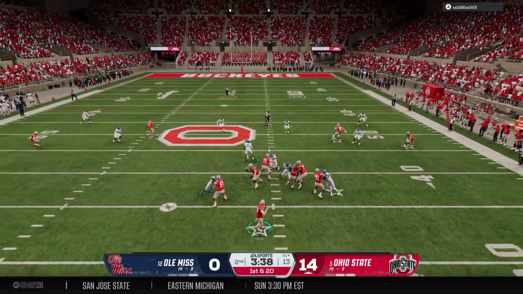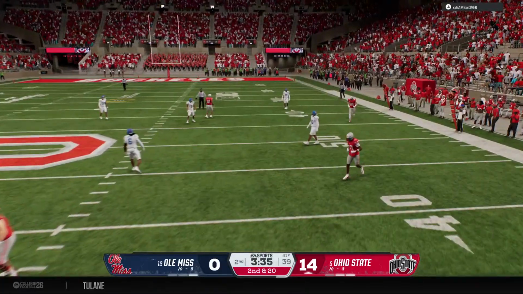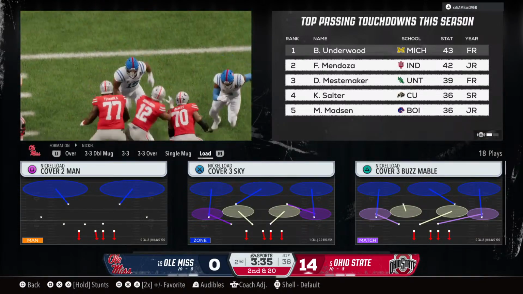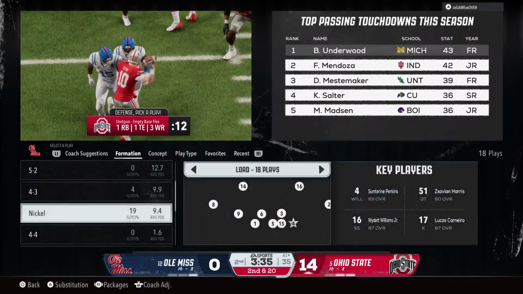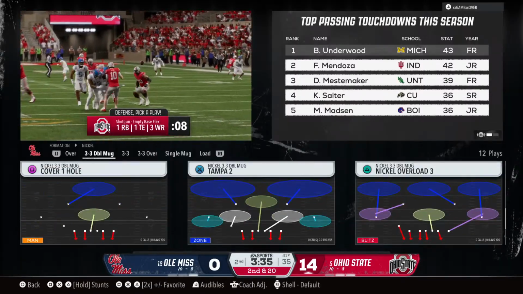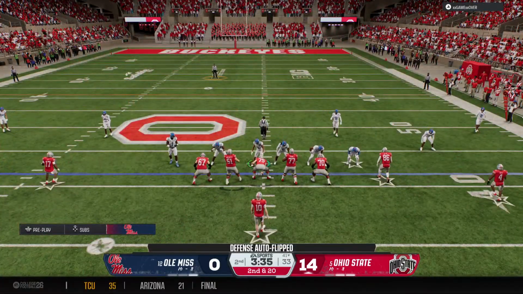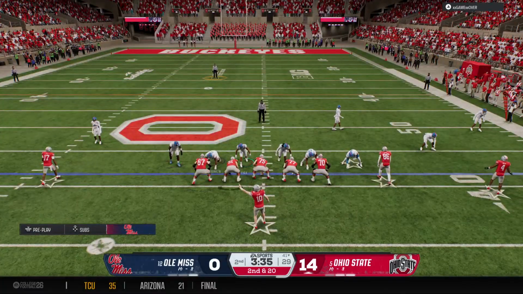And he drops back in the gun. Running out of time in the pocket. It's incomplete. He was hit as he threw. Good pass rush there on 1st down. And I love how this defensive coordinator knows how to get after this quarterback. This guy is dangerous when he has time to throw. The defensive coordinator understands that. That's why he's trying to hurry up the process. They get pressure on him here, actually hit him as he's throwing this football.